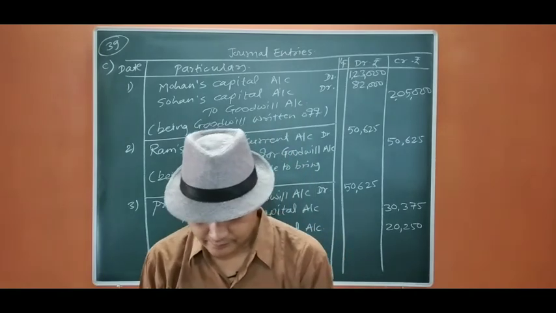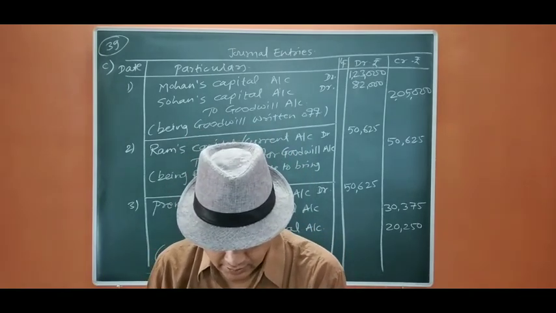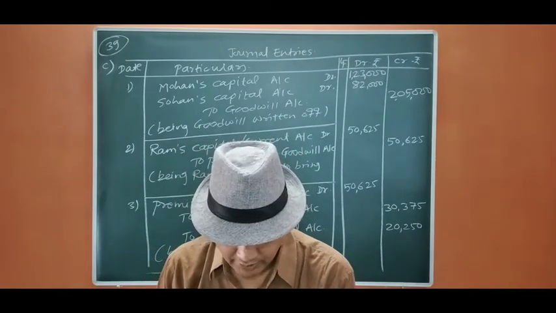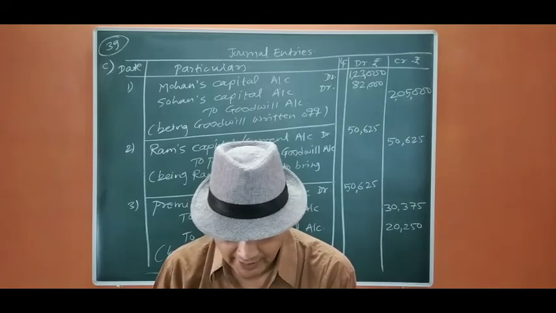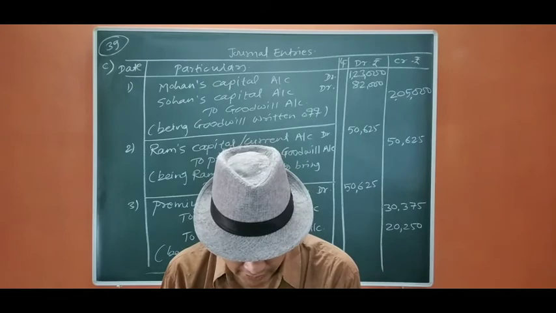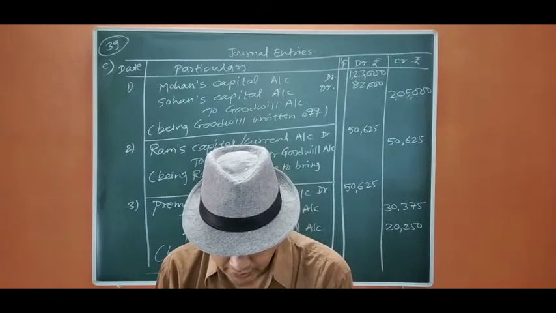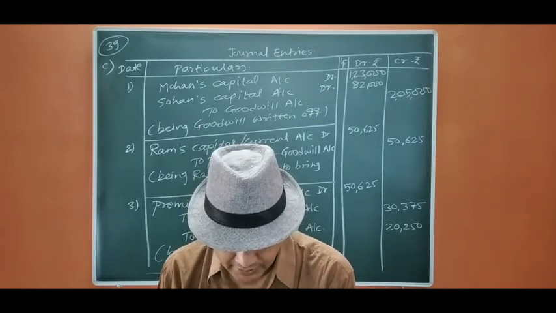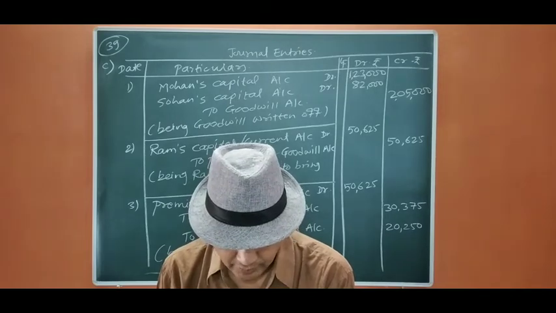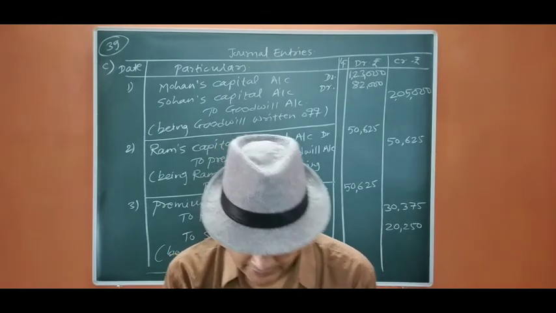That 1 lakh amount of goodwill we are not going to distribute because they are carrying forward the goodwill. Suraj is unable to bring his share of goodwill. Pass the necessary journal entry on admission of Suraj if goodwill is not to be raised and written off, and if goodwill is to be raised and written off. So let us start.